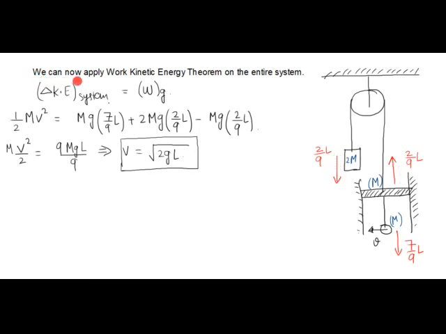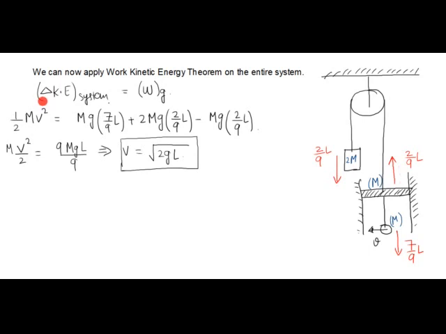Now we can apply work kinetic energy theorem on the entire system. So it says that the change in kinetic energy of the system will be equal to work done by all external forces. So tension is the internal force here. The only external forces are the forces of gravity, gravitational forces on different parts of the system. See, obviously there is some force due to the walls, the normal reaction due to walls on the piston, but work done by that force will be equal to 0. The reason is the displacement of the piston is in vertical direction and this force is acting in horizontal direction.